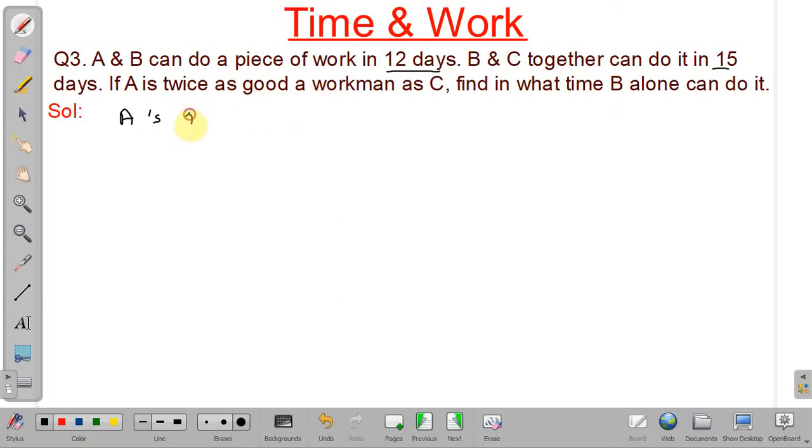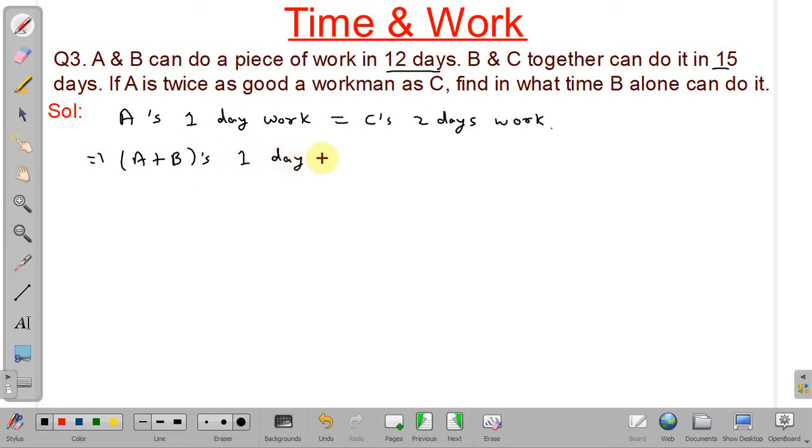So A's 1 day work will be equivalent to C's 2 days work. Now if we add B's 1 day work on both sides, we will get A plus B's 1 day work equal to B's 1 day work plus C's 2 days work.